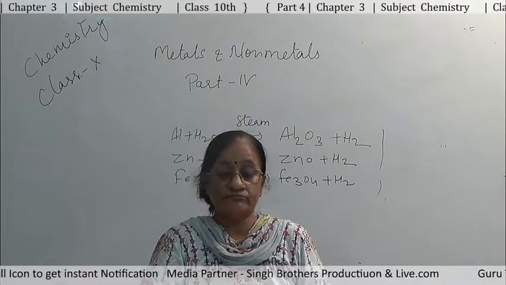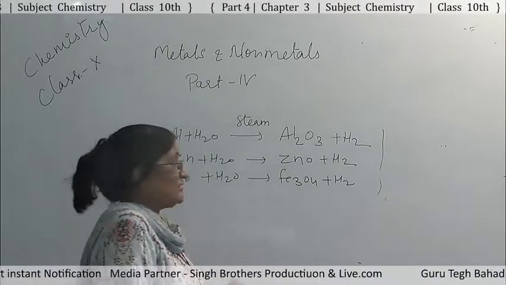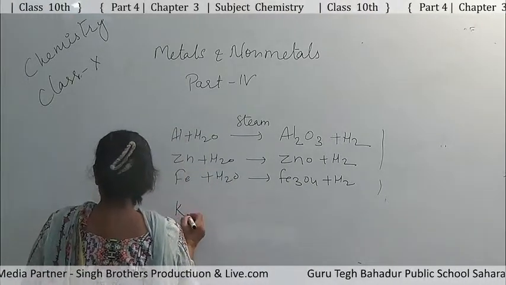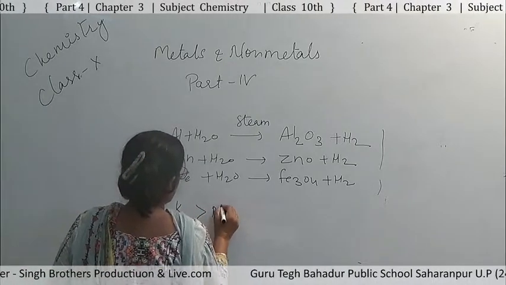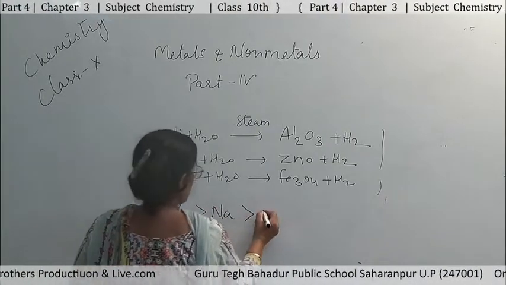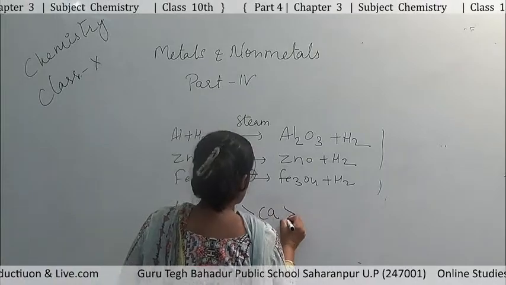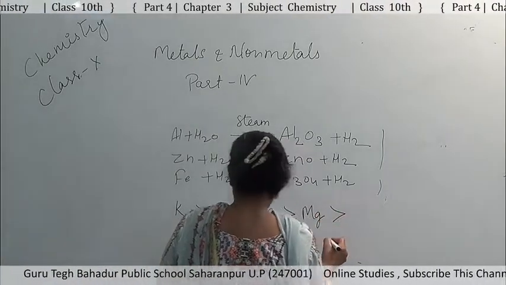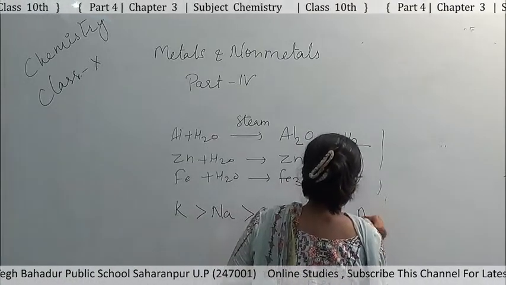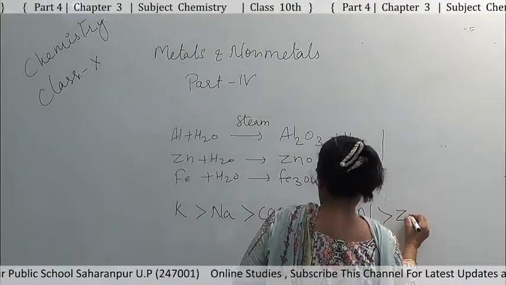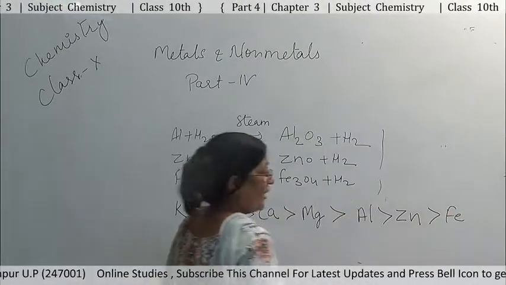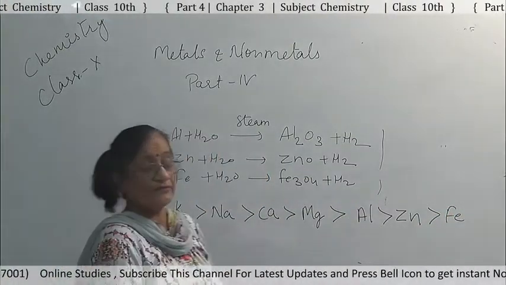Overall, the reactivity of metals with water decreases in this order: potassium is more reactive than sodium, sodium is more reactive than calcium, calcium is more reactive than magnesium, and magnesium is more reactive than aluminum, aluminum than zinc, and zinc than iron. So, this is the reactivity series.